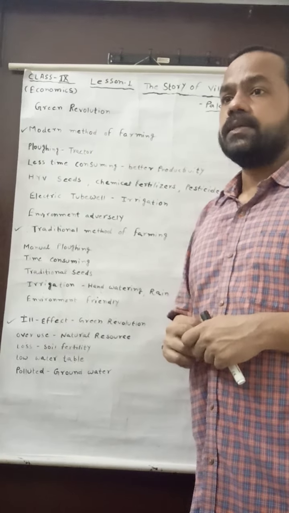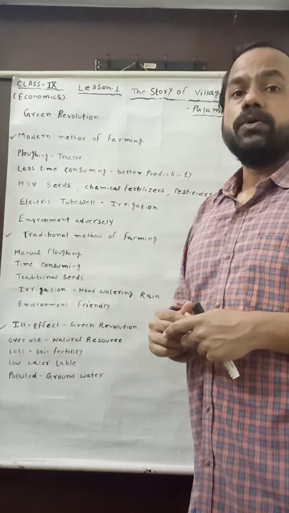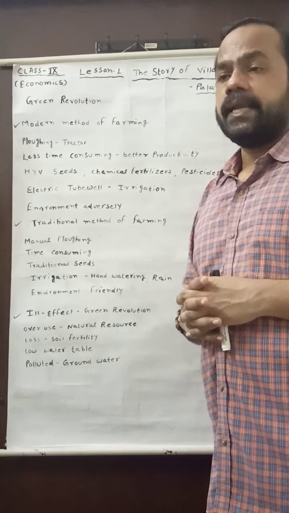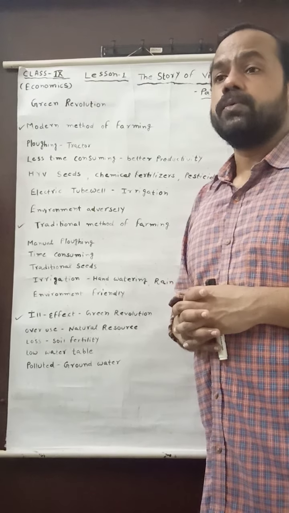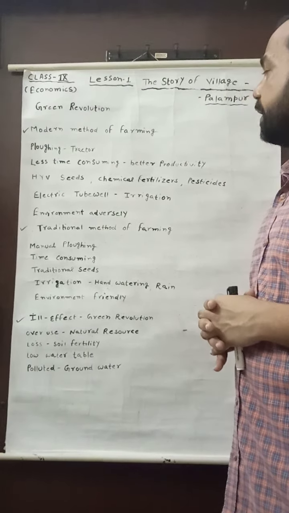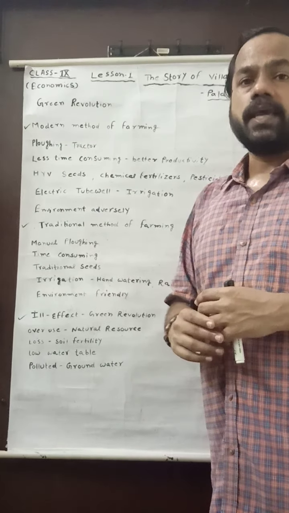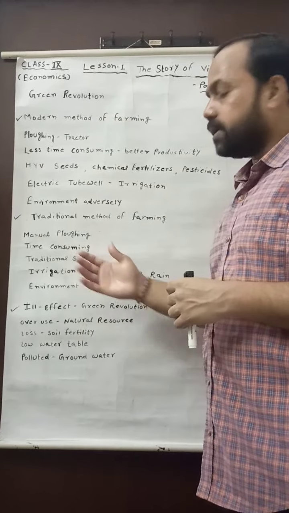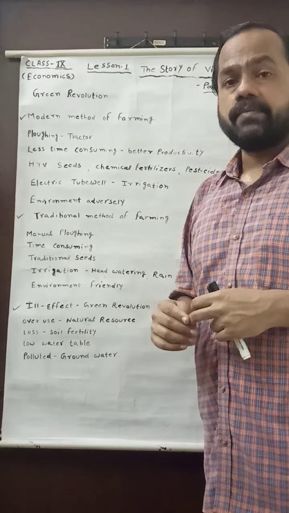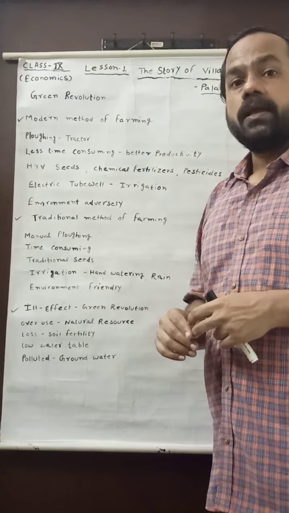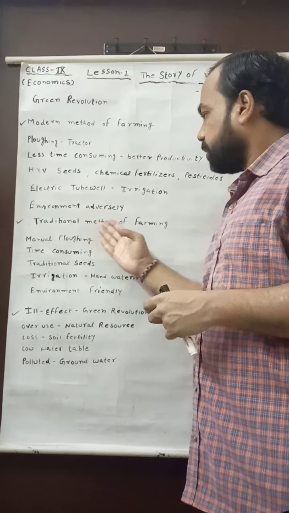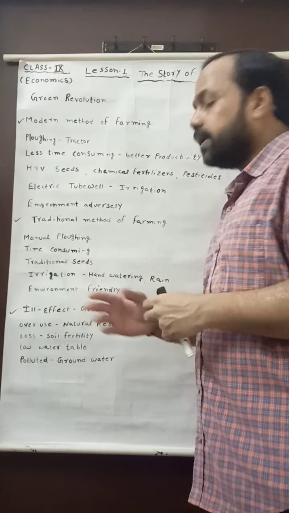But when we see the Green Revolution in gross, no doubt it is very important for India, as it is also very important to fulfill the food requirement of India. So when the Green Revolution came in India in the late 1960s, it brought various positive changes. But very well, when there are positive changes, there will be negative effects, which I have discussed with you in this particular video. I hope you understood the differences between the modern method of farming and the traditional method of farming, as well as the ill effects of the Green Revolution.